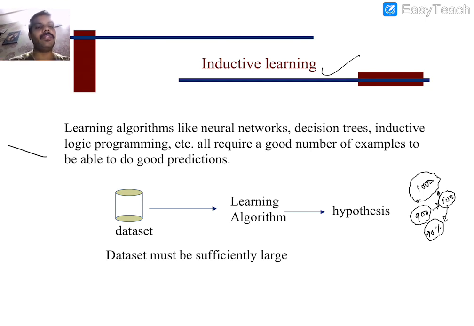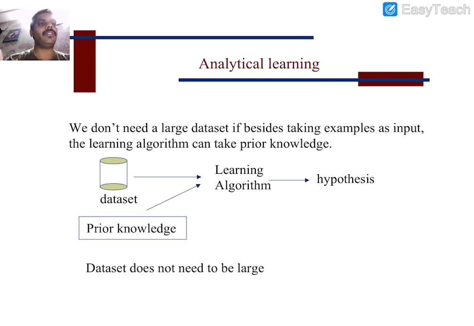So here the data set is provided, then the learning algorithms are used, and they identify the hypothesis. In order to avoid this problem, as we discussed, analytical learning is useful, where we are not able to provide a sufficient number of examples.